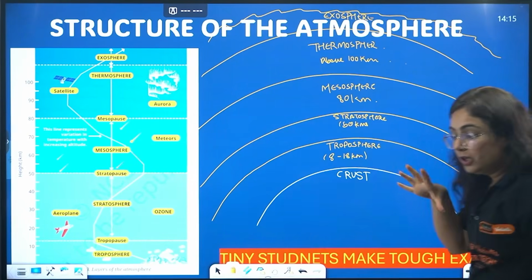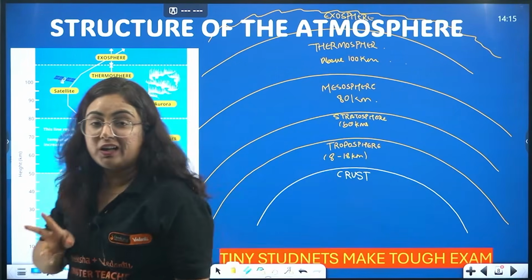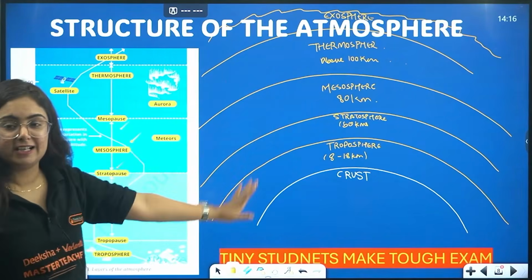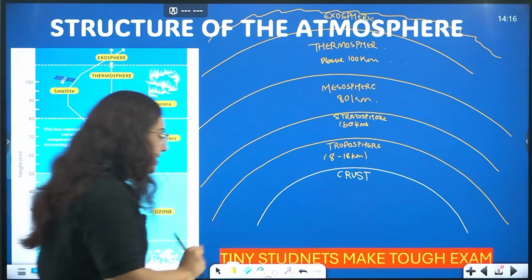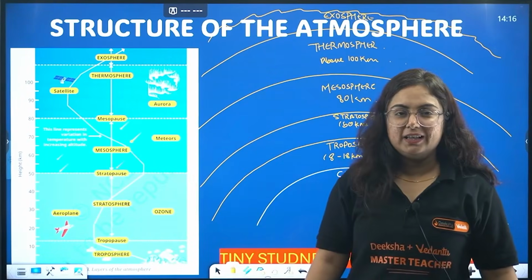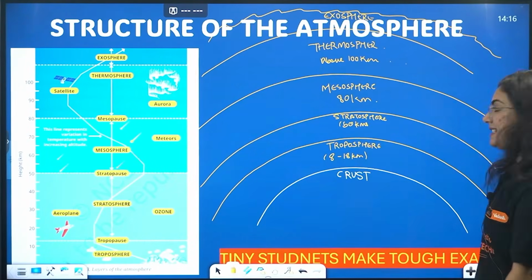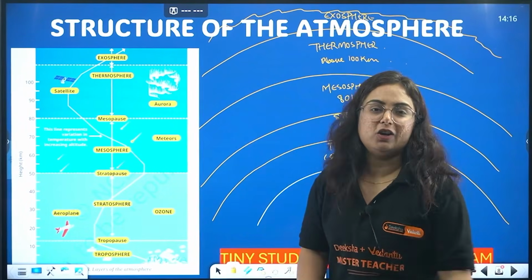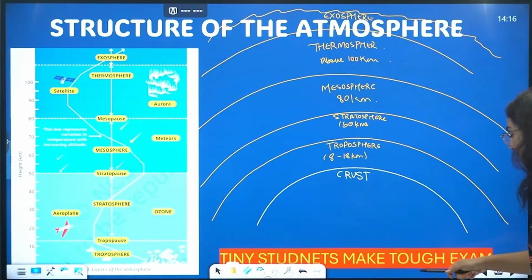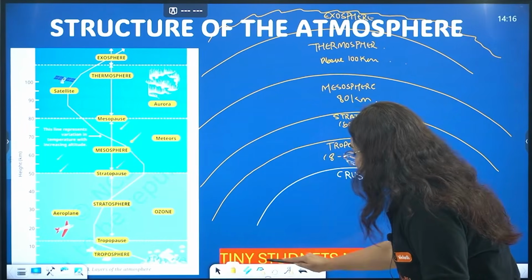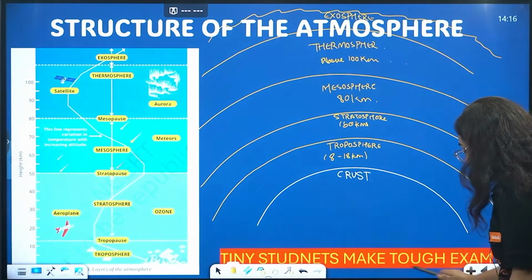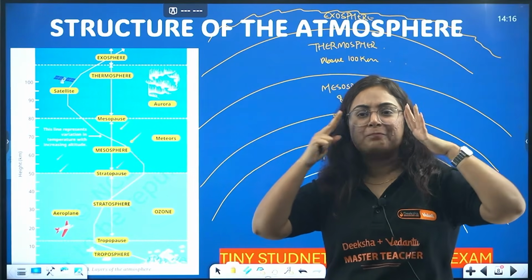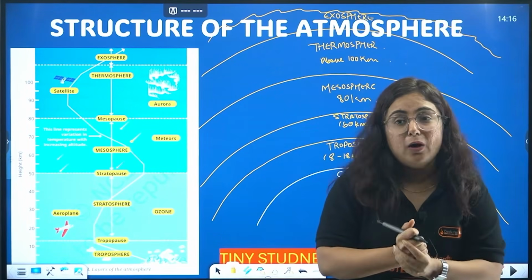If you find yourself in a spot where you forget this sequence, then here is the trick: the tiny students make tough exams. Consider yourself a tiny student and you're going to rock in your tough exams. Tiny student make tough exam: troposphere, stratosphere, mesosphere, thermosphere and exosphere. These are the layers of the atmosphere.